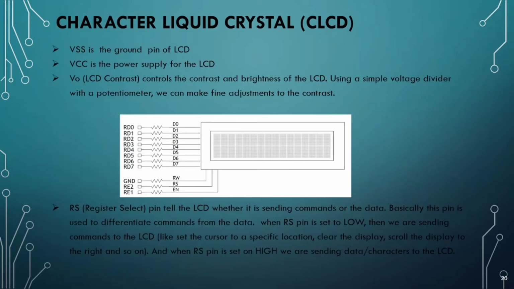As we have seen, there is the explanation of the pins. VSS is the ground pin of the LCD, VCC is the power supply of the LCD, and pin 3 is used to control the contrast and the brightness of the LCD.